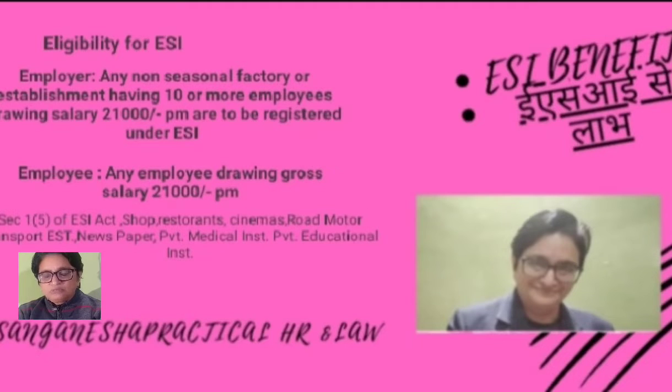Okay friends, what kinds of companies are to be covered under the ESI scheme? Yes, of course, number one is the factory. Factory means any production house which is registered under the Factory Act. Besides the factories, the hotel, restaurant, shops, road transportation business, private medical institutions, private colleges. These are the business houses which are to be covered.